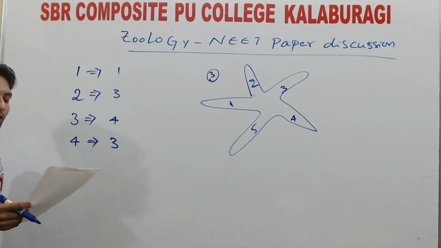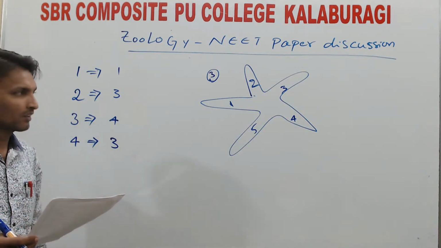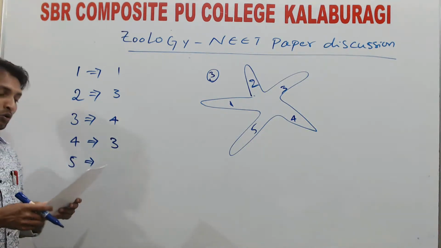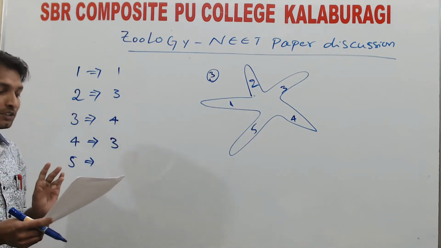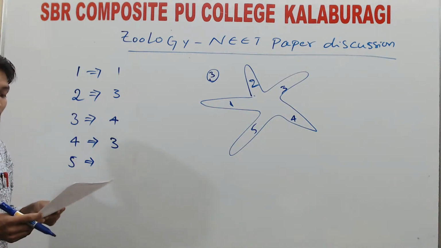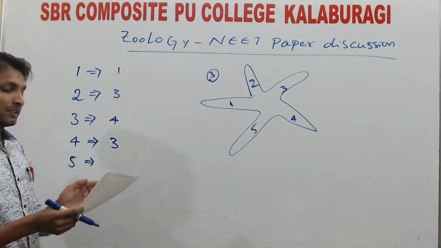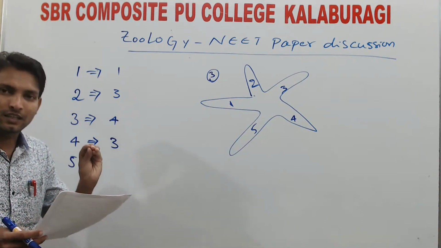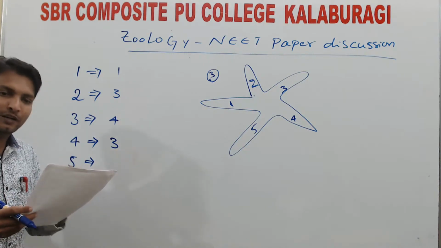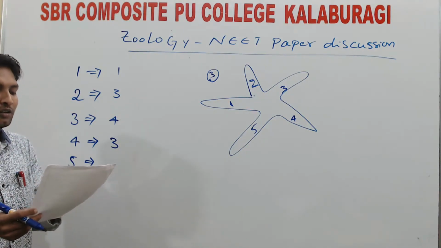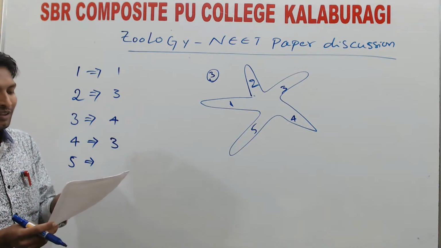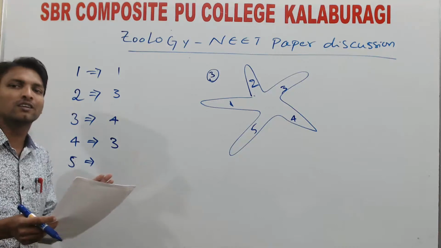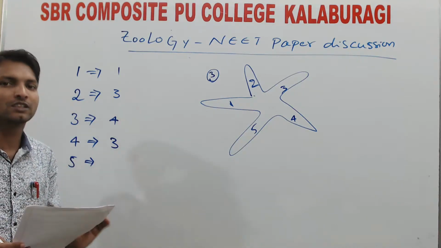Next, fifth one. In Echinodermata, tube feet are related with. Here, if you see the options, fifth one, tube feet are related with locomotion. Second option, excretory system. Third one, respiratory system. Fourth one, reproductive system. Except the reproductive system, locomotion is the primary function. Little excretion also is there, and gaseous exchange, respiratory function also is there. But here it is not given like function. Systems they given, respiratory system, excretory system. So it is not the part of the system, but it is doing the additional function. But the primary function is locomotion.